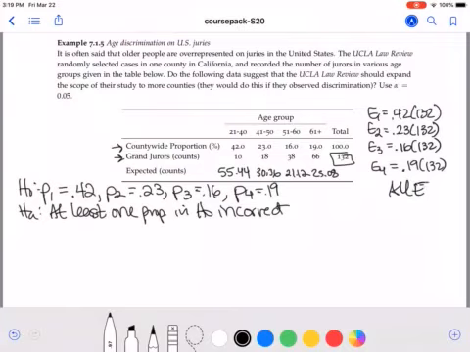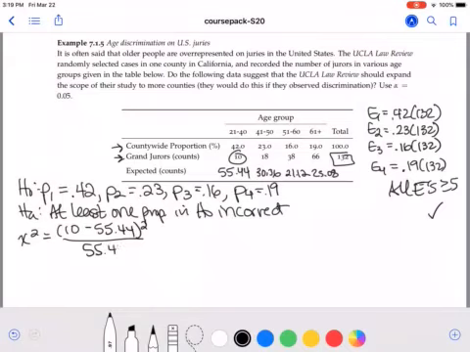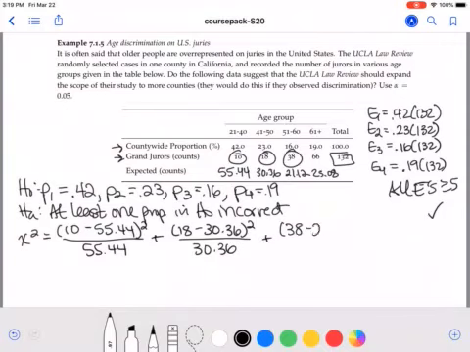Okay, those will add back up to 132. Notice that all E's are greater than or equal to 5, so we're okay for a large enough sample size. So our test statistic here will be the actual count of 10 minus the expected count of 55.44. Notice already that those feel like they're quite a bit different. Our observed count in the next group is 18 jurors. We expected about 30. Next one, we had 38 jurors. We expected 21-ish. And then finally here we had 66 jurors, and we expected 25.08.